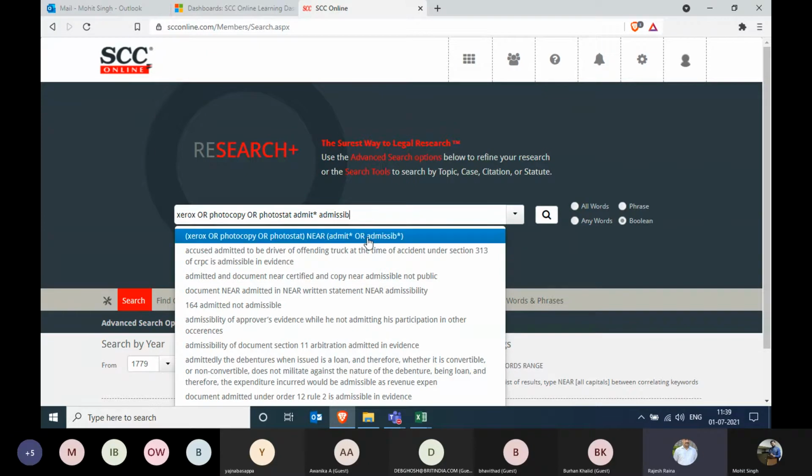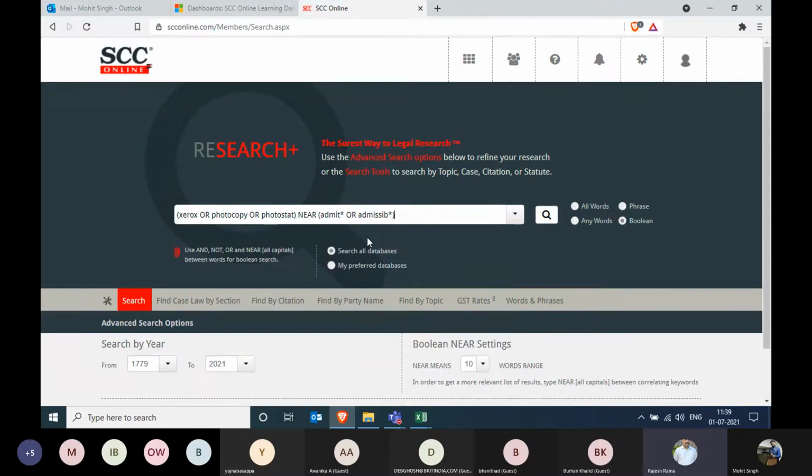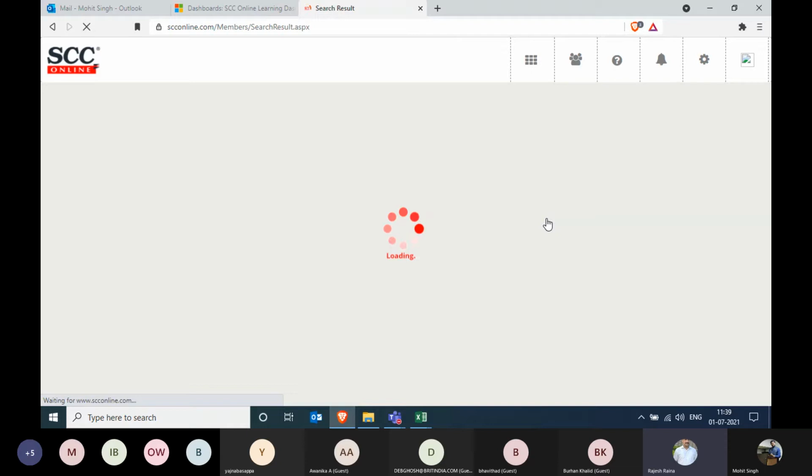Yes, there's already a suggestion being given. Somebody has searched for it. Just select that, Mohit. And then you can notice over here that in between, the NEAR operator is also appearing. So it will search for all these three permutations and combinations in the nearby vicinity, and also for the words either admitted, admitting, or admissibility, admissible, etc. And let's now start the search. Just remove this extra letter after admissible. Okay, done. So you just click on start search.